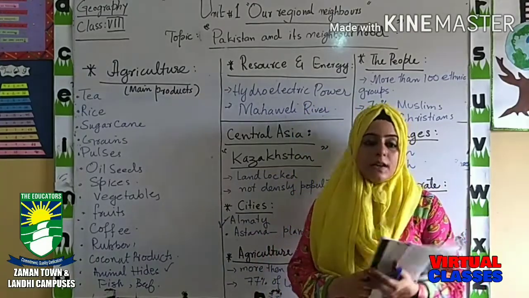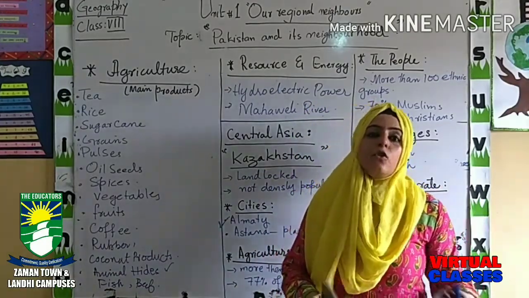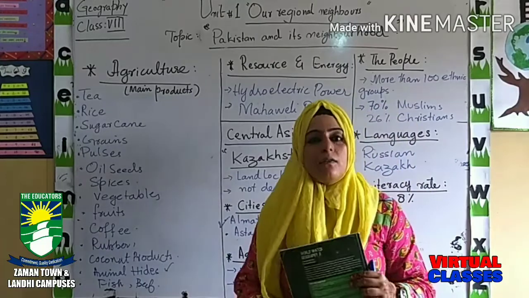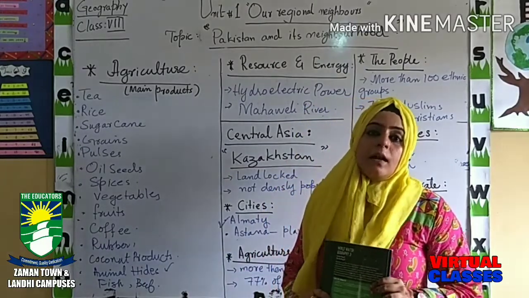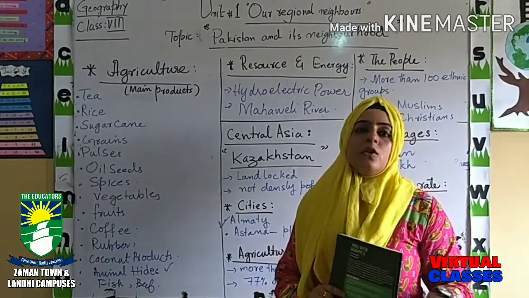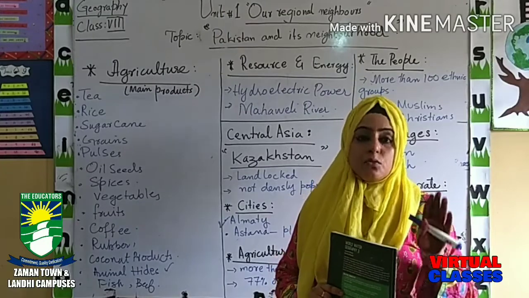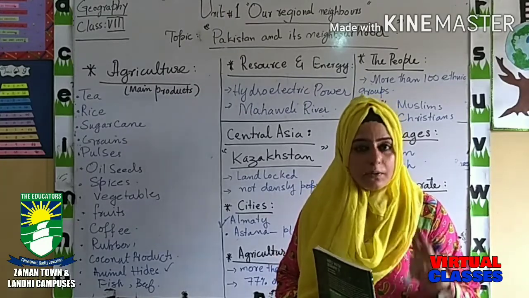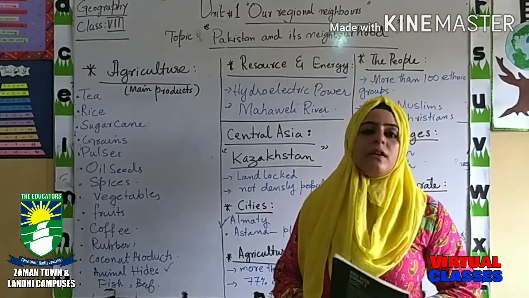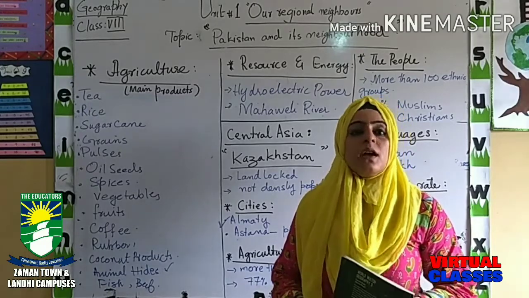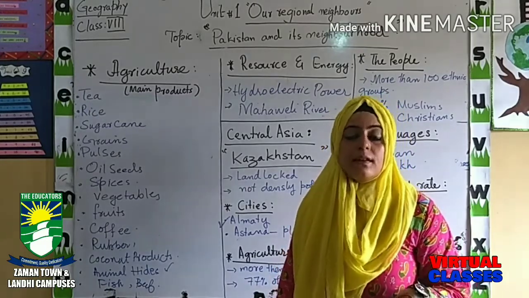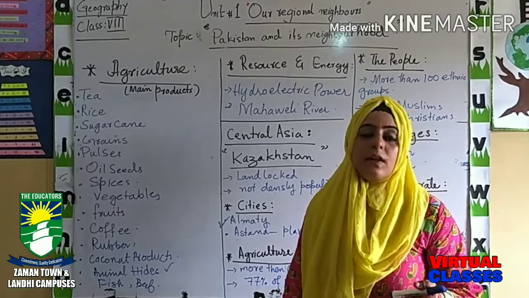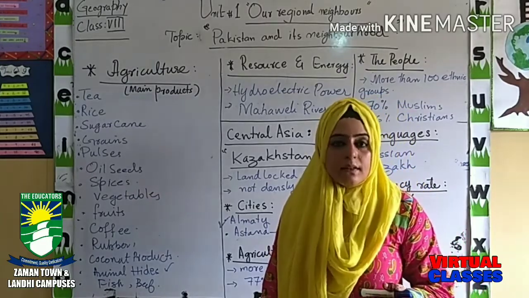Now the lecture has been completed here. I hope you have got everything which we have learned today in our unit number 1. Two parts we have discussed, two regions, and two countries, their cultural values, their economic values, and some other things. We have discussed the exercise as well, and how you will attempt it in your copy.